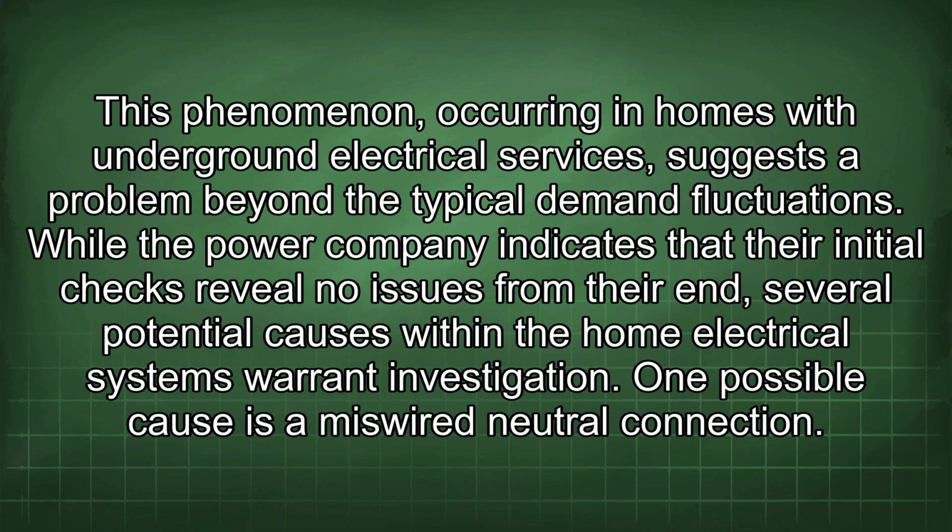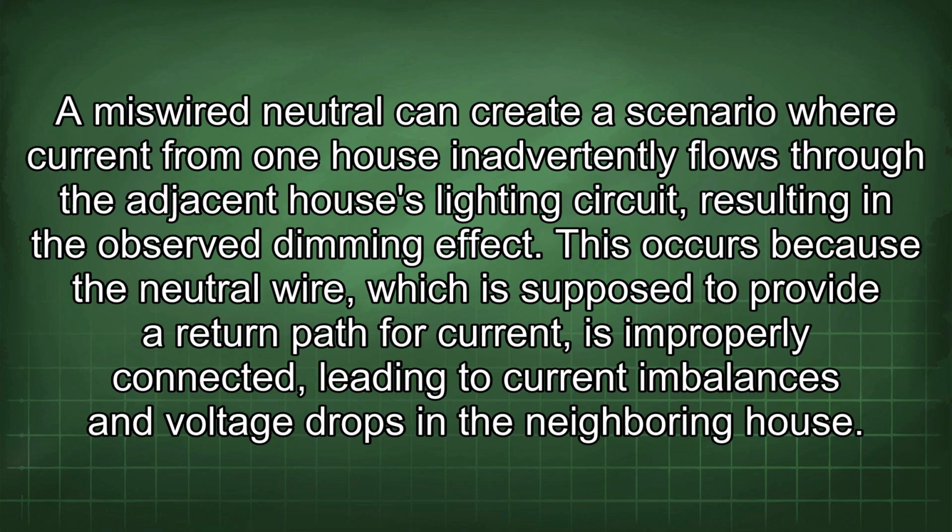One possible cause is a miswired neutral connection. A miswired neutral can create a scenario where current from one house inadvertently flows through the adjacent house's lighting circuit, resulting in the observed dimming effect. This occurs because the neutral wire, which is supposed to provide a return path for current, is improperly connected, leading to current imbalances and voltage drops in the neighboring house.